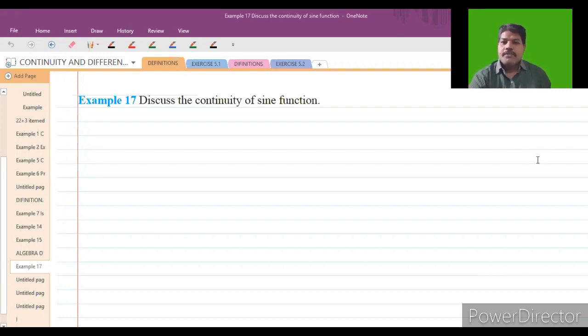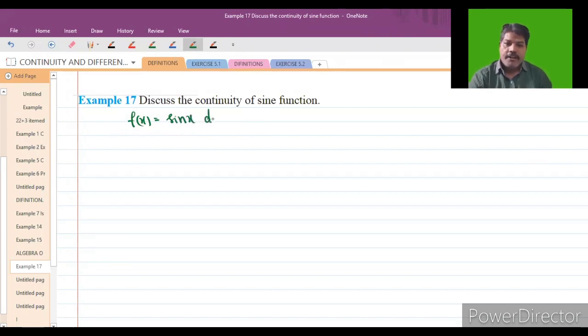Next, see the next question, example number 17. Discuss the continuity of the sine function. The sine function is defined for all real numbers. Already we know that the sine function is defined for all real numbers. So first we will take f of x is equal to sine x.